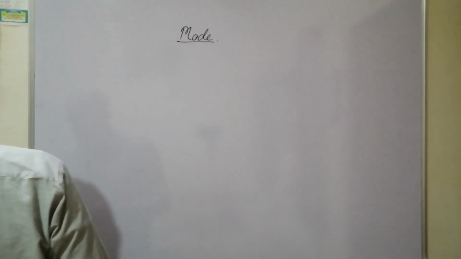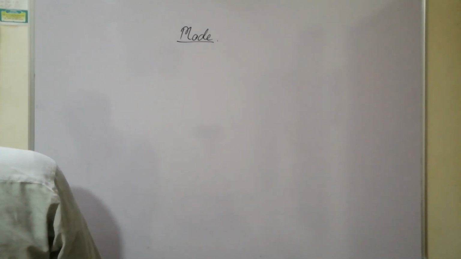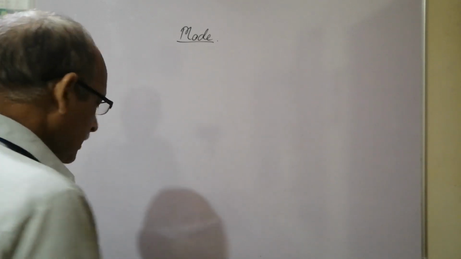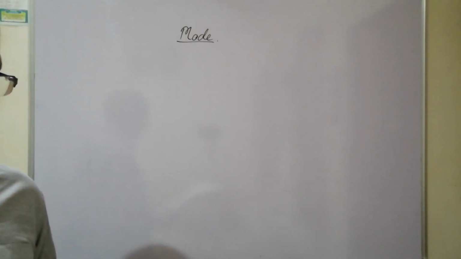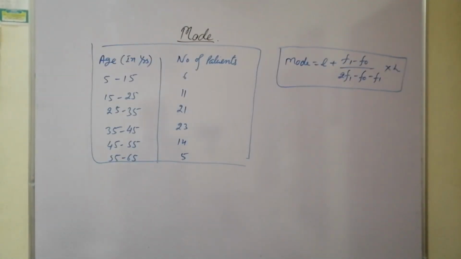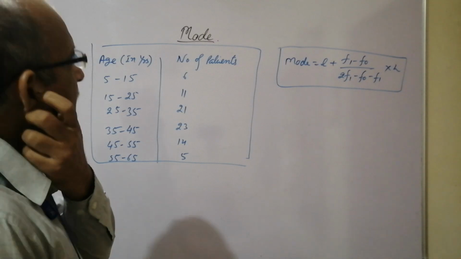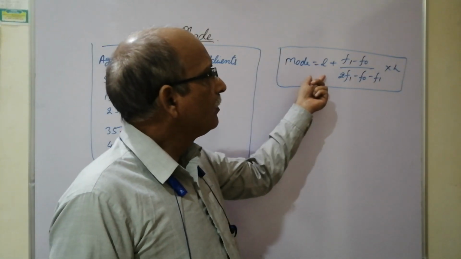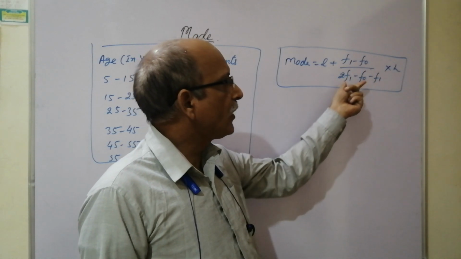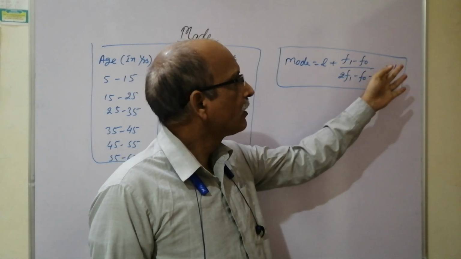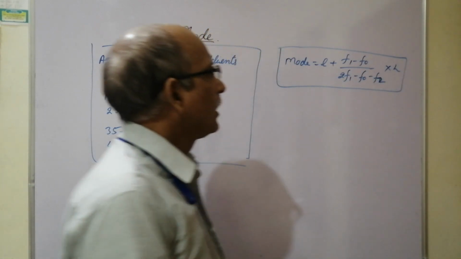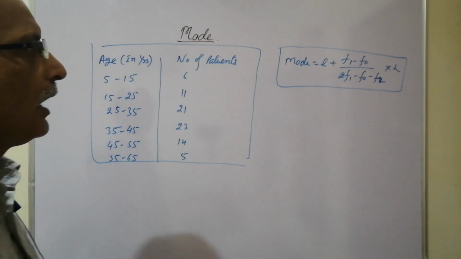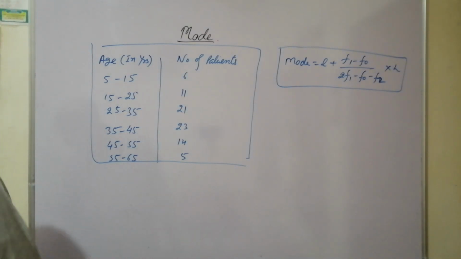Let's take one example here, a question from NCERT. The following table shows the ages of patients admitted in a hospital during a year. Mode is calculated by the formula L plus (F1 minus F0) upon (2F1 minus F0 minus F2), into H. It is F2, not F1.